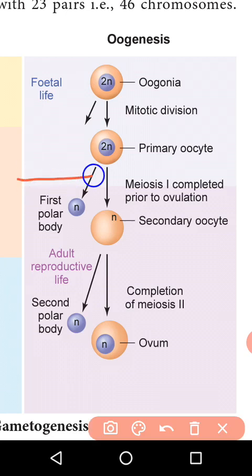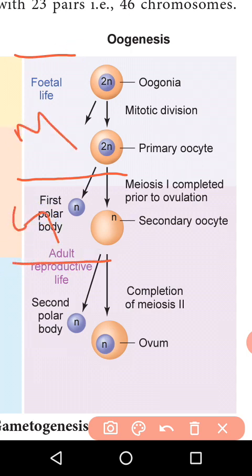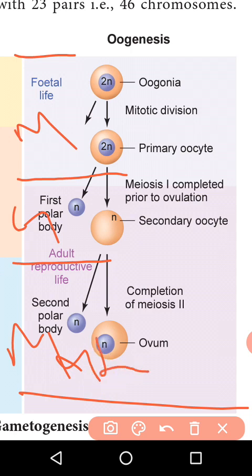This is the multiplication phase. The second phase is known as the growth phase. The third phase is known as the maturation phase. So these are the three phases of oogenesis.